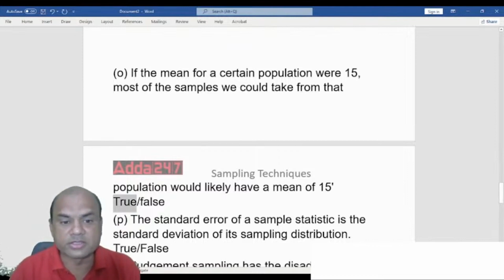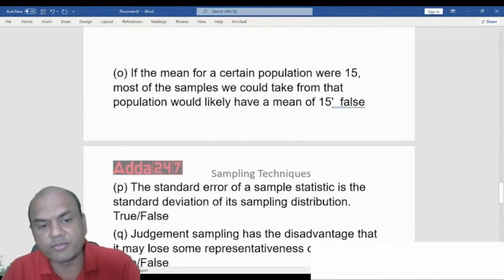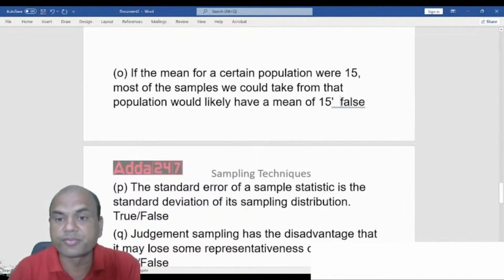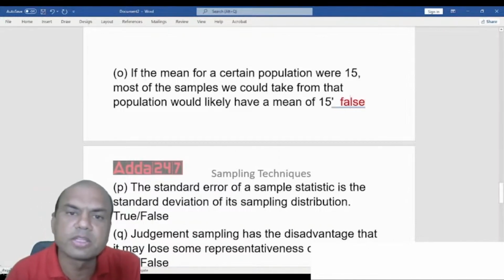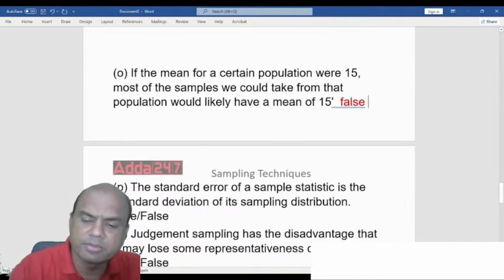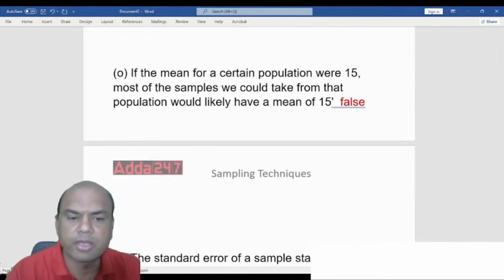It is false. Again, the answer is false over here. Why? Because it's not compulsory that the mean of the sample should be 15 only. I'll give you an example. Suppose I'm having the samples here.